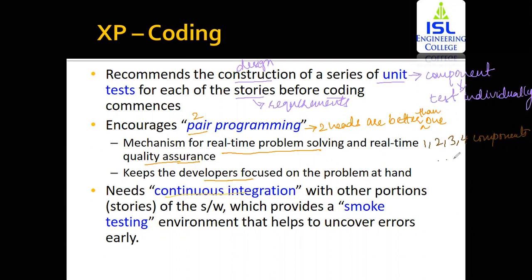Now, within the previous example, you have seen that there were 8 features. So in here, if 1, 2, 3, and 4 are completed, you're going to assemble each of them together, and then you're going to do the testing part. Now, when 6, 7, 8 are completed, you're going to add all of them, and then you're going to do the testing part. You're going to continuously integrate the components that are completed, attach them, join them, and do the testing. And in here, it also provides you with smoke testing.